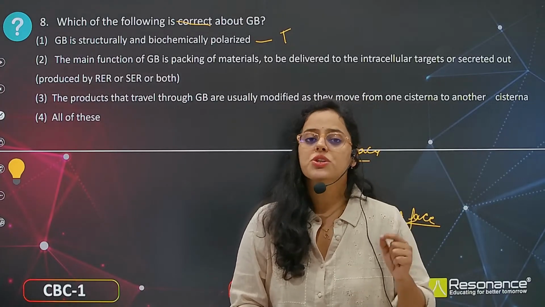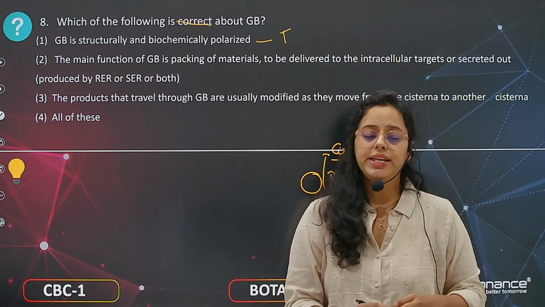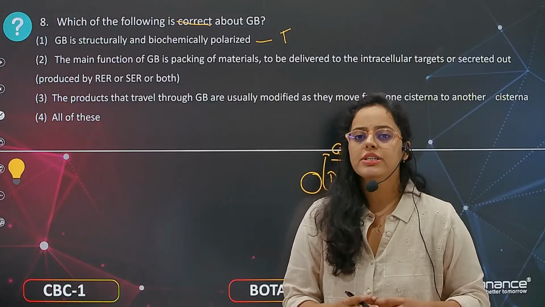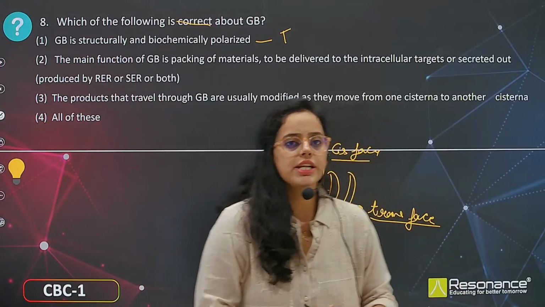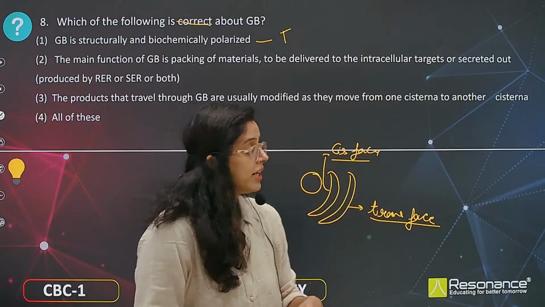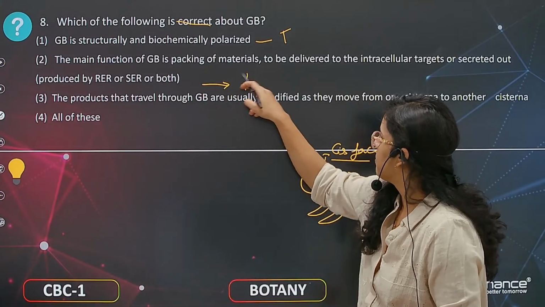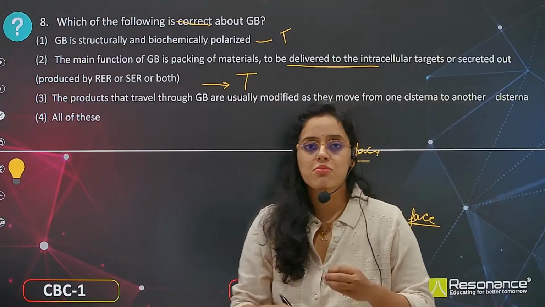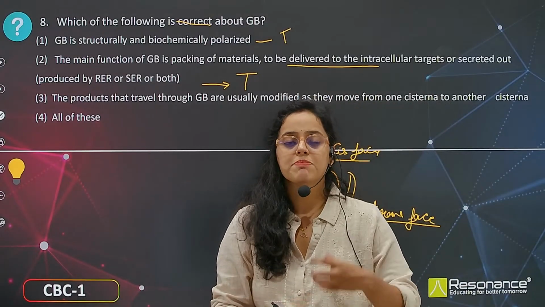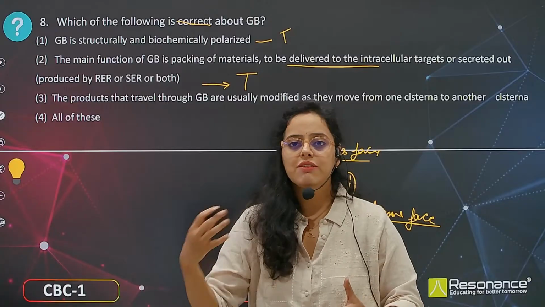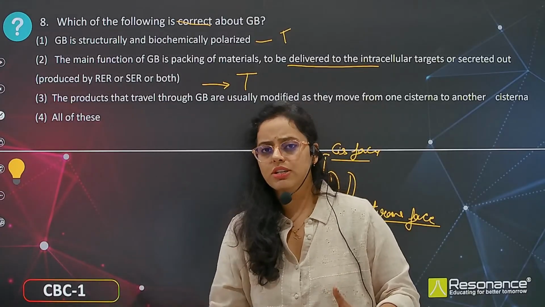The main function of Golgi bodies is packing of material to be delivered to the intercellular targets or secreted out, produced by RER and SER. Okay, this is also true. They basically deliver substances, they modify substances, that is packaging of material and delivering to intercellular targets or extracellular targets.